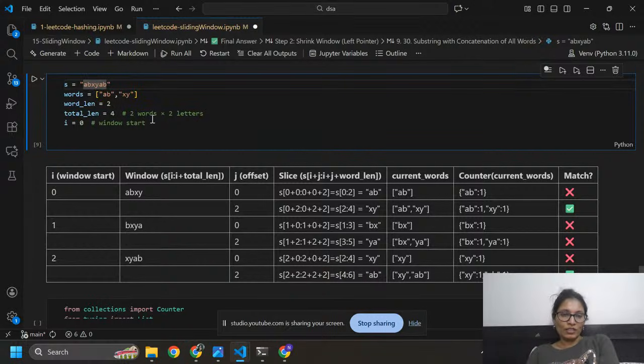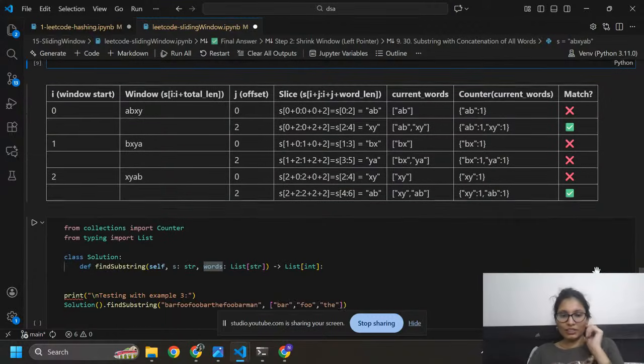At index 4, 0 1 2 3 4, at 4 I have a, and at 5 I have b, so it will become ab. This is my previous word and this is the new word. Now I am going to check, yes, this is matching. From words equals ab and xy, here ab and xy.